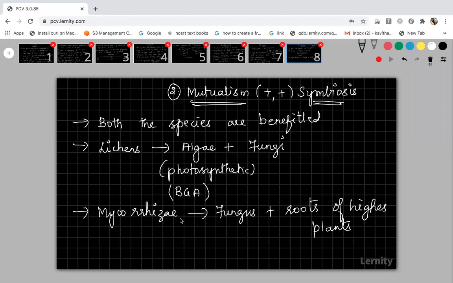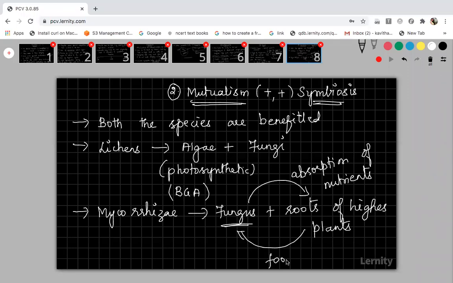So mycorrhiza is again another example. Fungi helps the plants in absorption of essential nutrients from the soil, you know very well. In turn, how will the plant help the fungi? It will provide food to the fungi, because fungi is a heterotrophic organism, right?